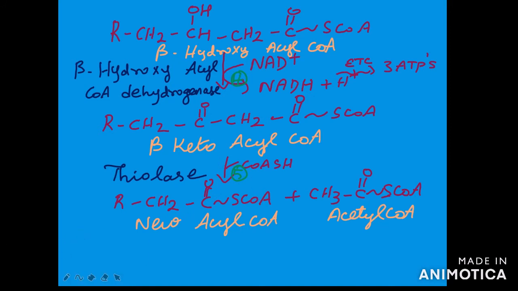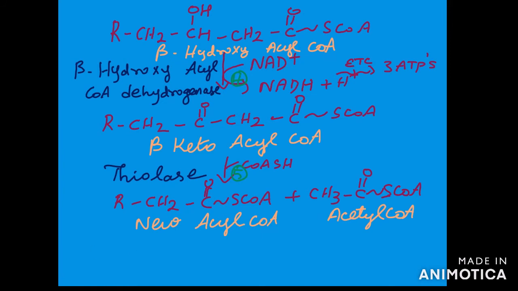Okay, so a new acetyl CoA will be produced, and the beta ketoacyl CoA is cleaved in the presence of coenzyme A to yield a compound called acetyl CoA with a new acyl CoA. The new acyl CoA will be 2 carbons shorter than the original acyl CoA. So if you take palmitic acid, that is palmitoyl CoA, as the starting material, it will be converted into myristoyl CoA plus acetyl CoA.